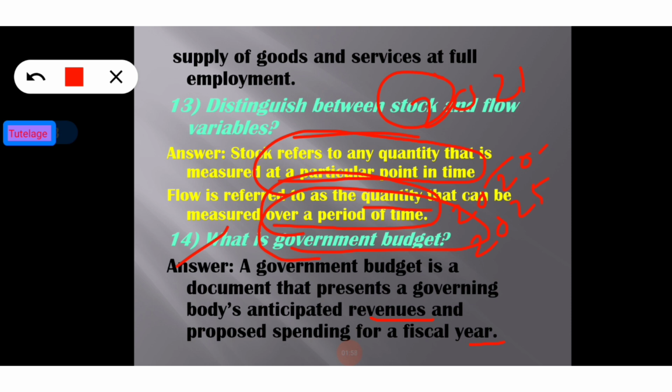So a government budget is a document which presents a governing body's anticipated revenues and expenditure for a particular fiscal year. I think what is meant by a government budget is clear.